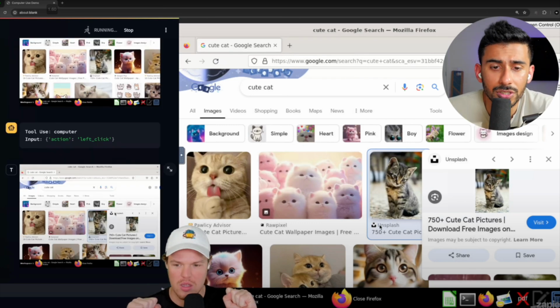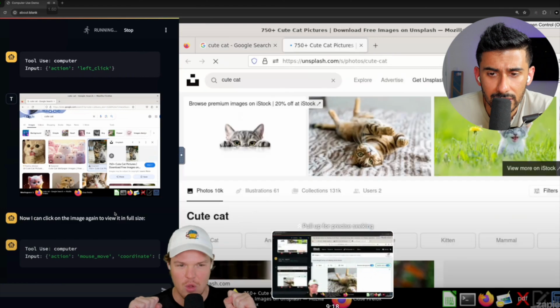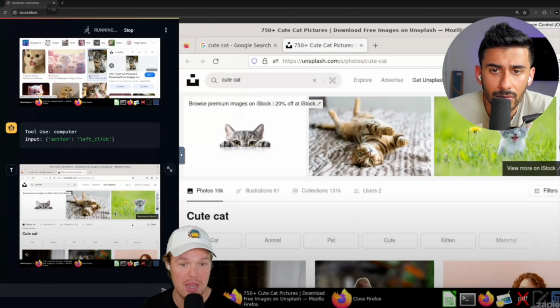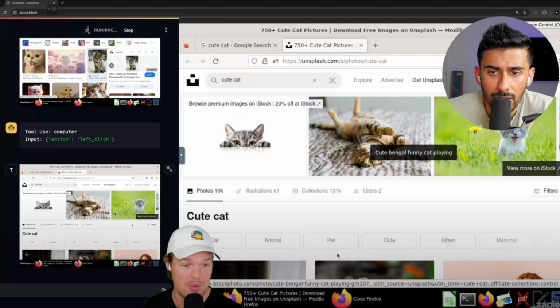Come on. So it found the picture of a cat. Can you do it for me? Don't visit the site. Oh, you visited the site. Oh, no. See if you can track back here. As I said before, this is all beta, so you're not going to see the most perfect showcasing. Like this is all beta, but this is so cool.